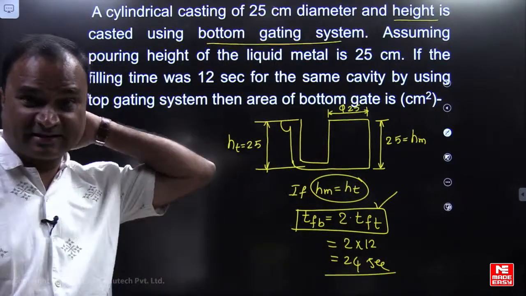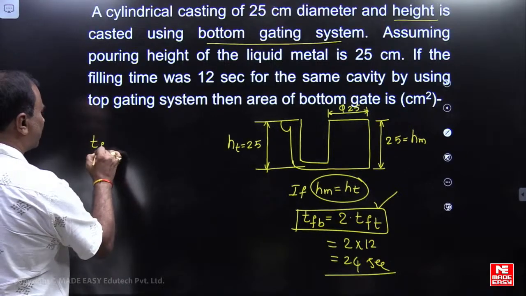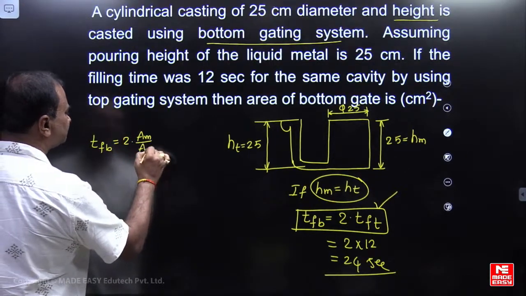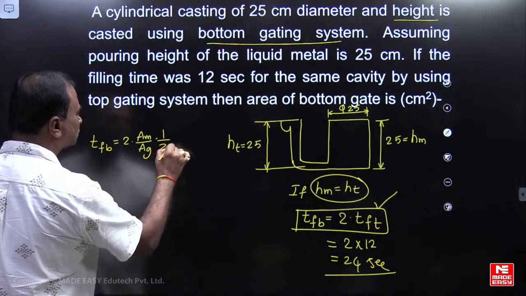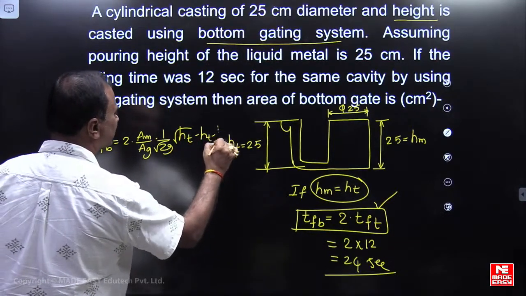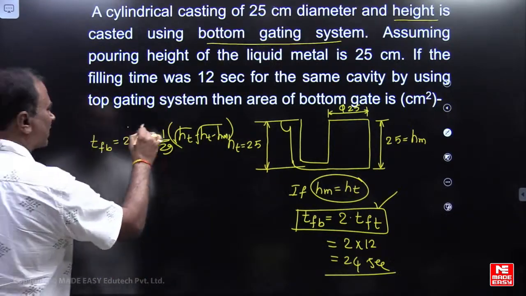24 seconds. Now here, directly we can calculate filling time is equal to 2 times AM by AG, 1 by root 2G, into root of HT minus root of HT minus HM. Can I use this bottom gating formula directly?